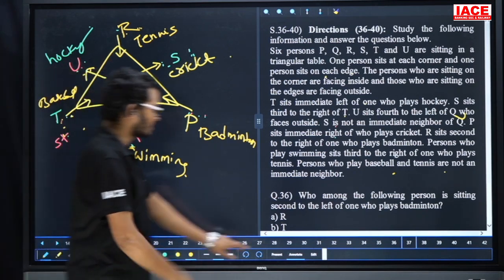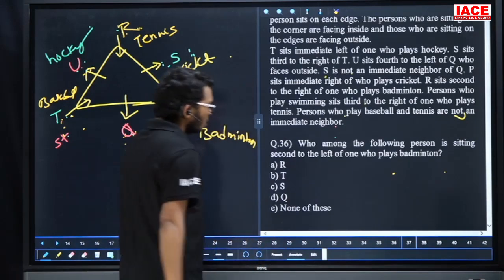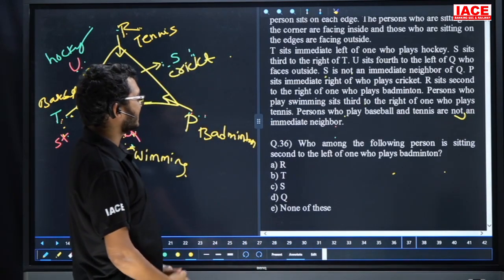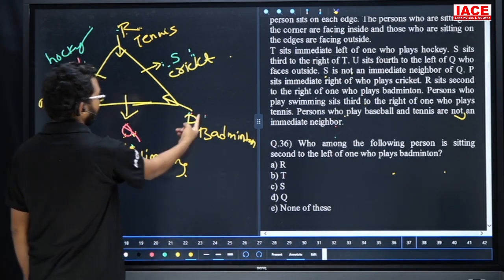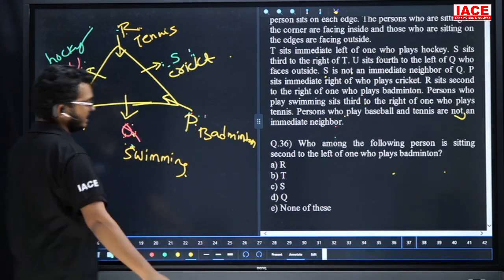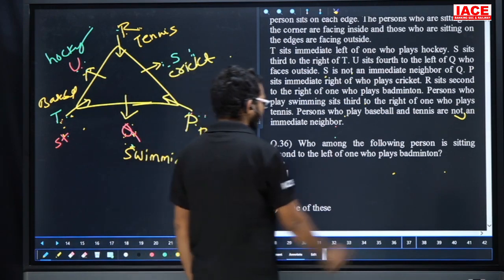Question number 36. Who among the following is sitting second left of the one who plays badminton? Badminton, first left, second left is T, baseball. So the answer is Option B.